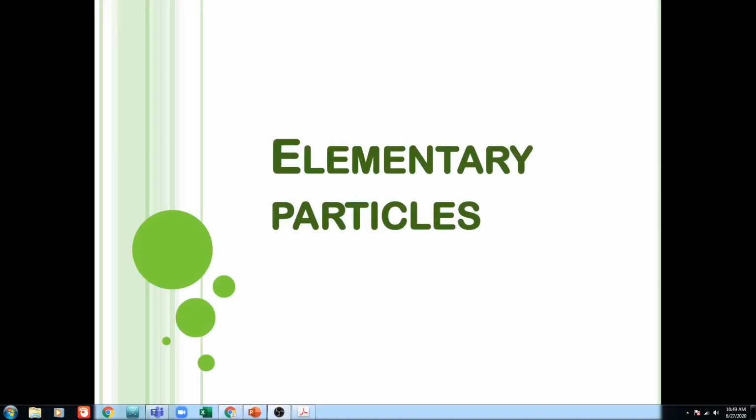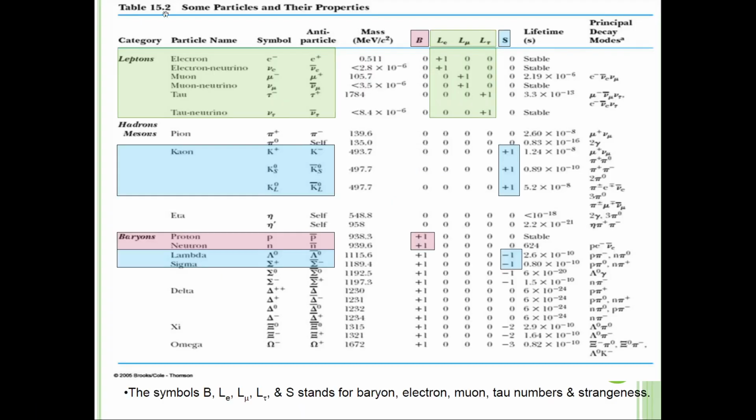Okay, Assalamualaikum warahmatullahi wabarakatuh. Today we will learn about elementary particles. So firstly, you have to study this table.